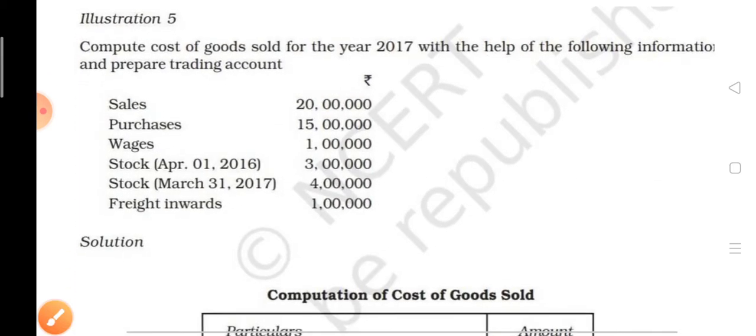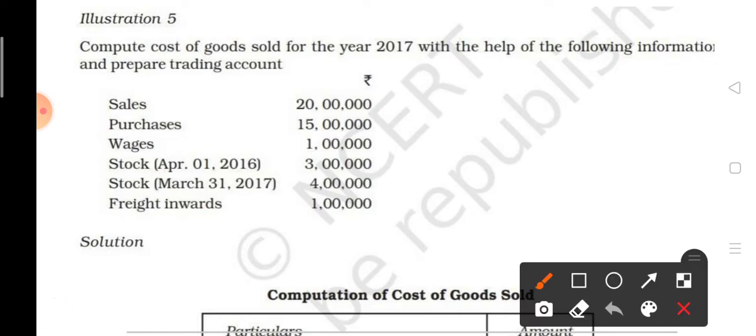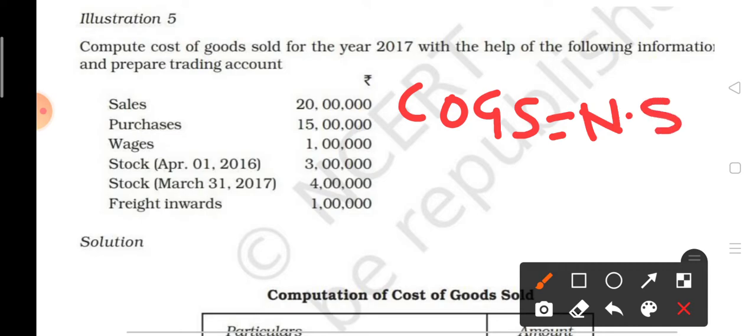Now the next thing is you have to find out the cost of goods sold. So children, you have to find the cost of goods sold by two methods. Either you can prepare the trading account and find out the gross profit, and after finding the gross profit you can apply this formula. You can note down: COGS is equal to net sale minus gross profit.